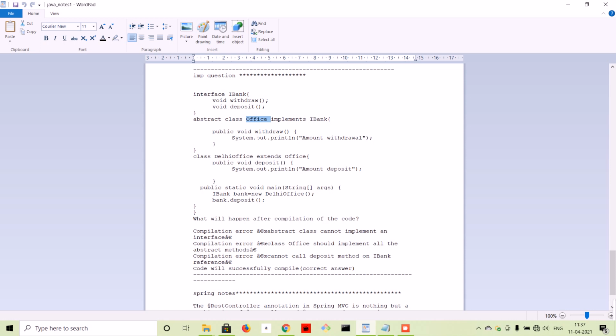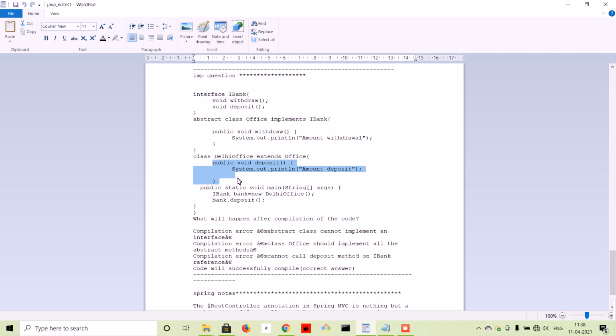It has two abstract methods, and this abstract class is only implementing the withdraw method, so one is still remaining. So if you are going to create a concrete class and extend this abstract class, you have to implement the abstract method which is remaining. So this is the deposit. I think you got my point, what I want to say. So this was the concept which I got. There was a counter question related to this: if you remove this one, what kind of error will you get?